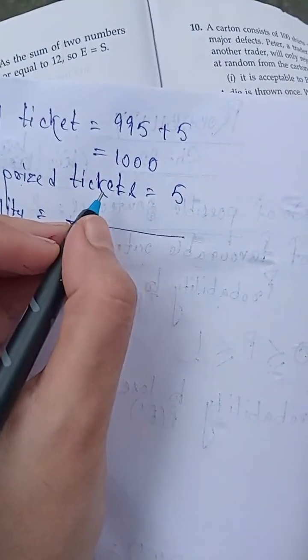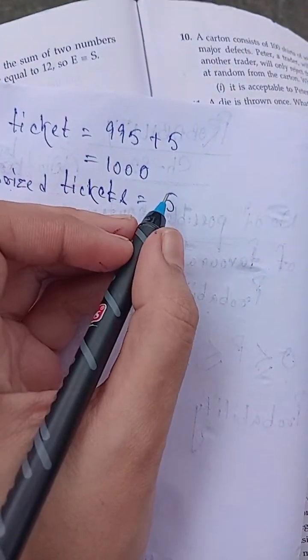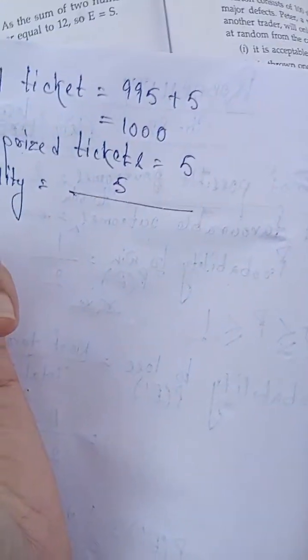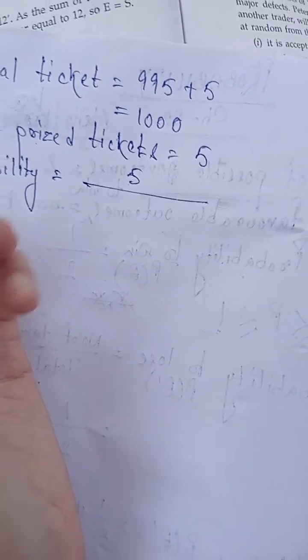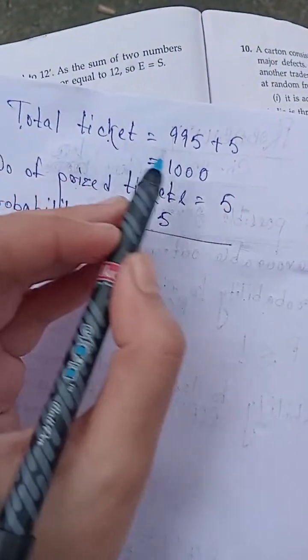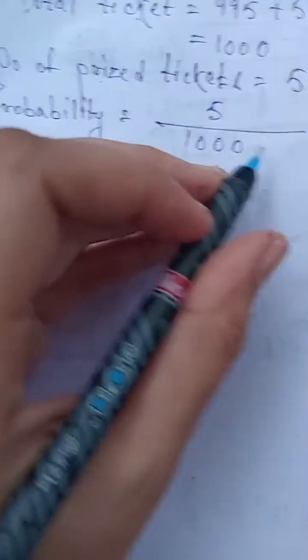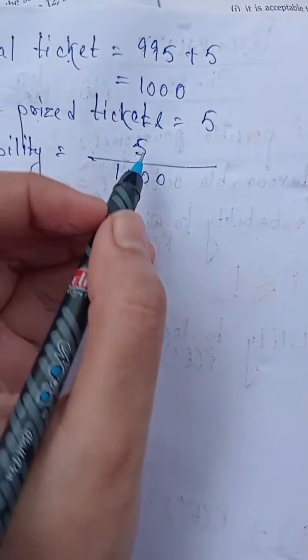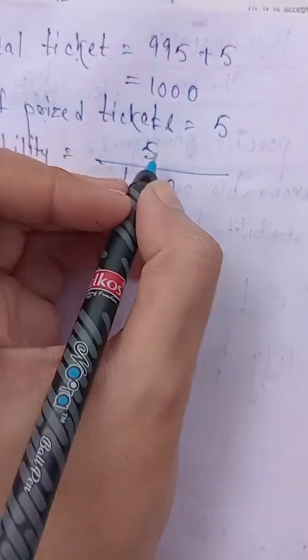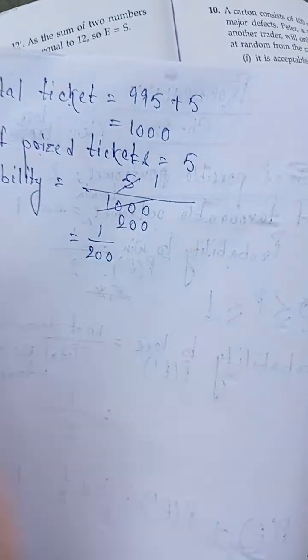Okay, so if it is a prize ticket, obviously he will get a prize and he will win. So what is the number of favorable outcomes? That is 5 by the total number of outcomes. What is the total number of outcomes? The total number of possible outcomes is the total number of tickets, that is 1000. So it is 5 by 1000. 5 ones are 5, 5 twos are 10, and 0 0. So that is 1 by 200.